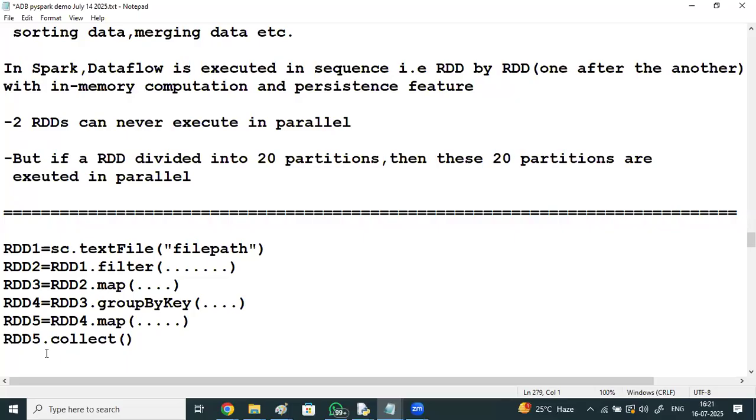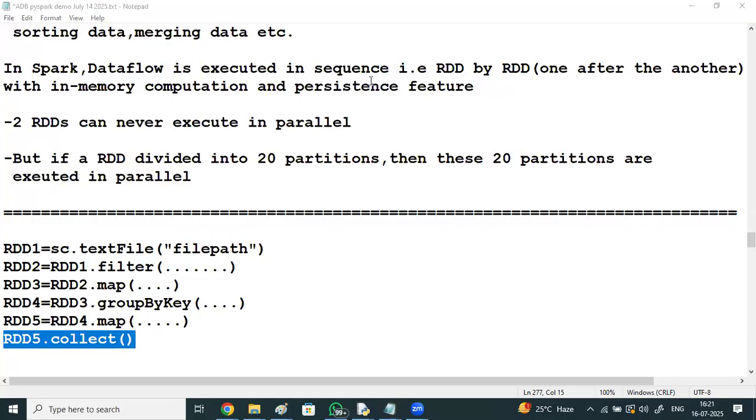How many RDDs are in the RAM now after performing this operation? 5. Understand carefully here.